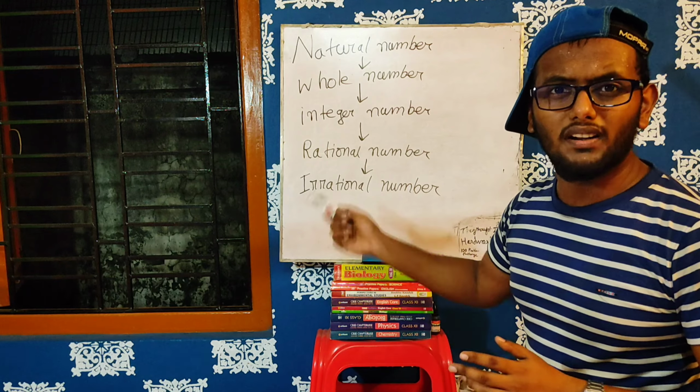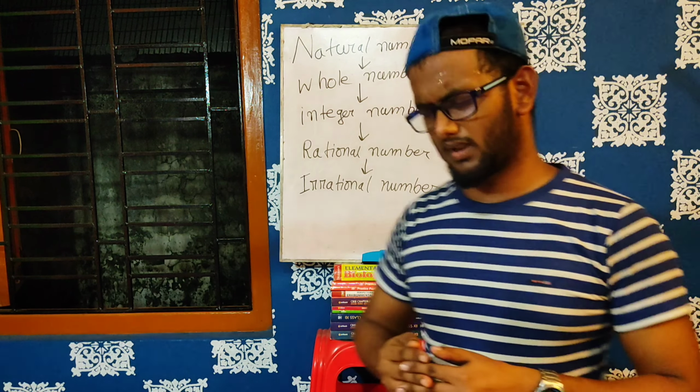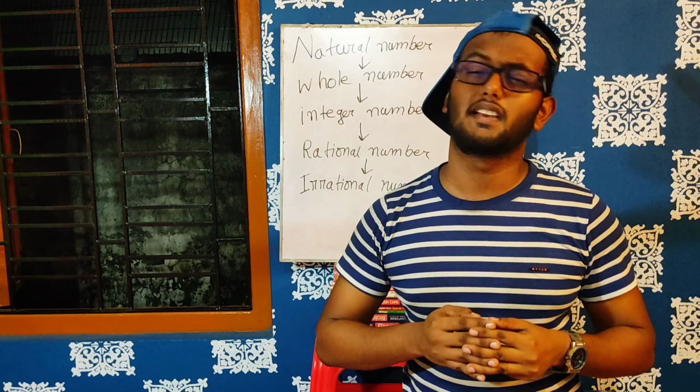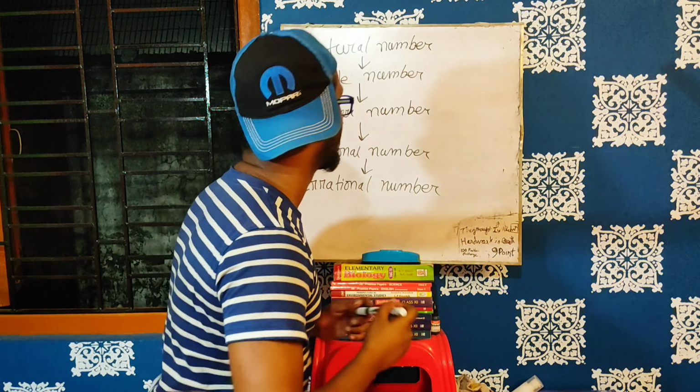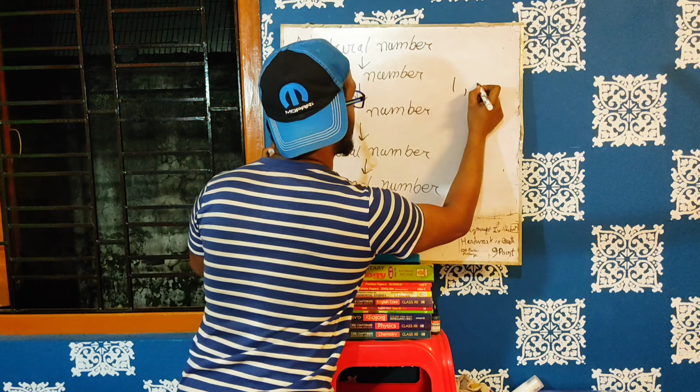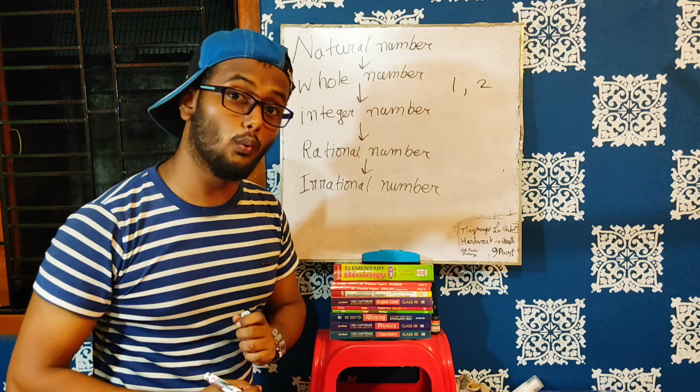Okay. Now what is a rational number? Let's say two integers, 1 and 2. Now, how many numbers are there between 1 and 2? Can you think? Can you find? How many numbers are there between 1 and 2? I think I can find. Wait, let me show you something. Let's say 1 and 2. How many numbers are there between 1 and 2?